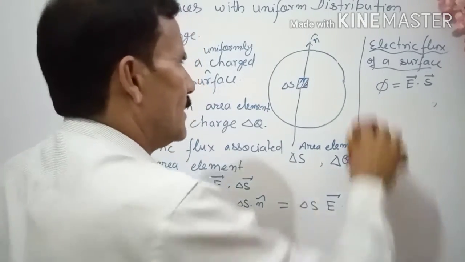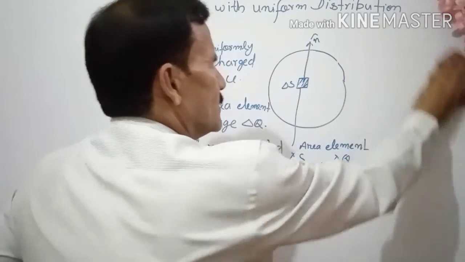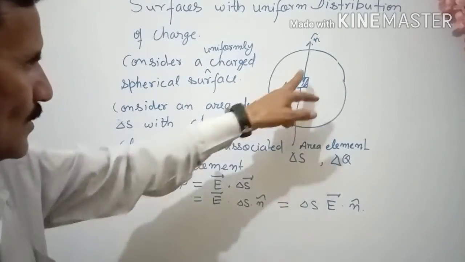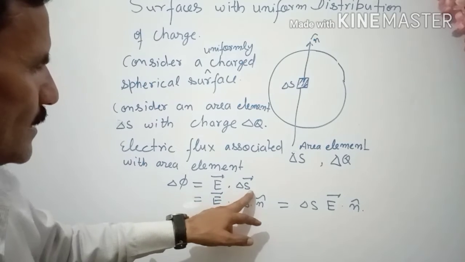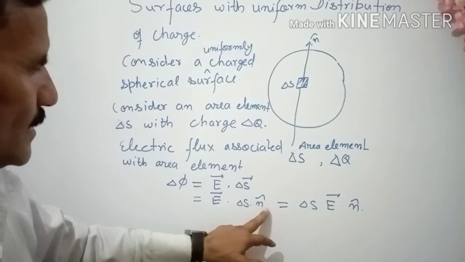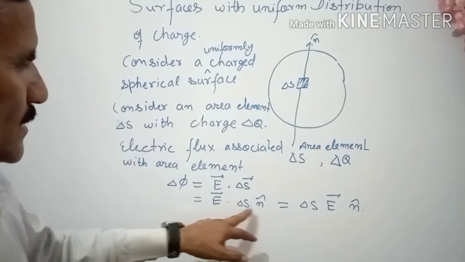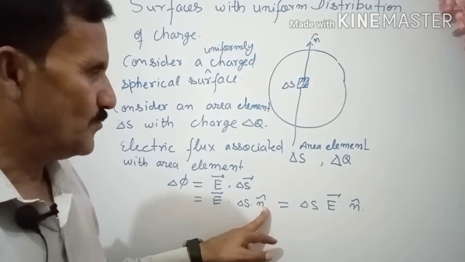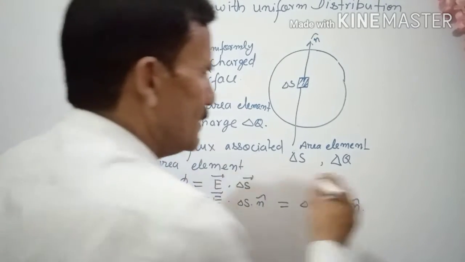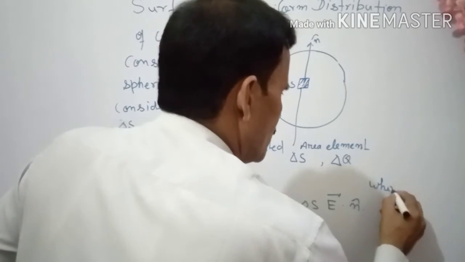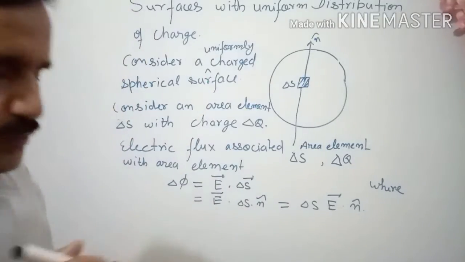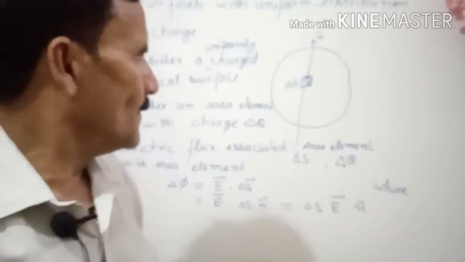Now here we are going to find the electric flux of the area element. So this is E dot delta S, and delta S can be written as delta S times n cap, where n cap is the unit normal vector.